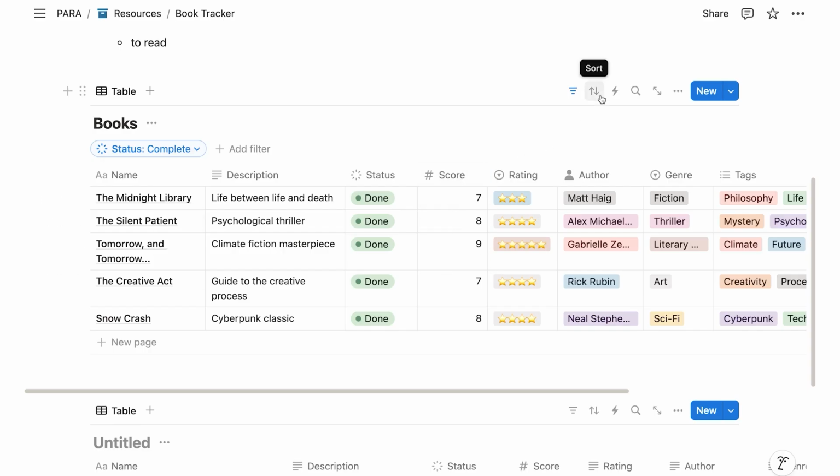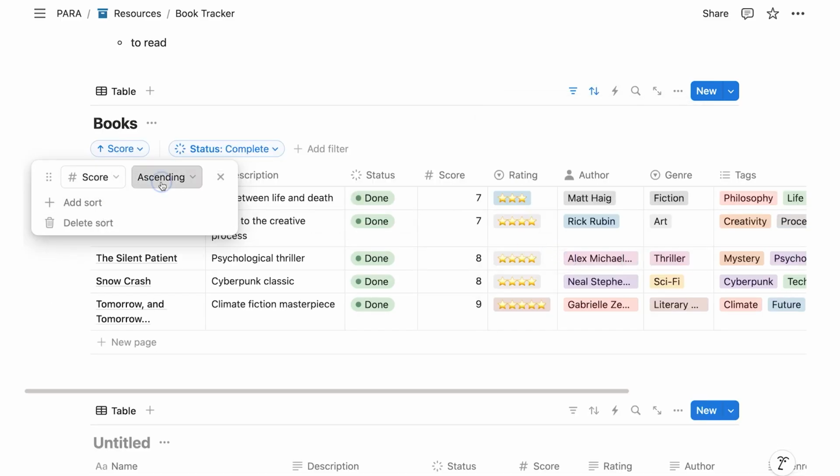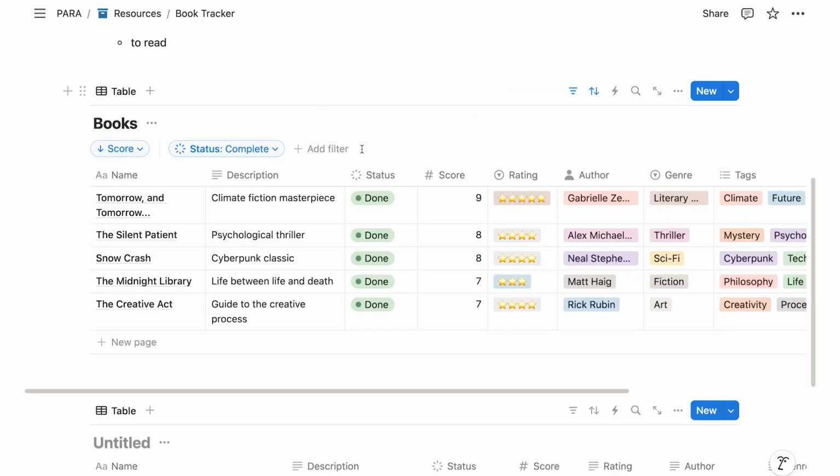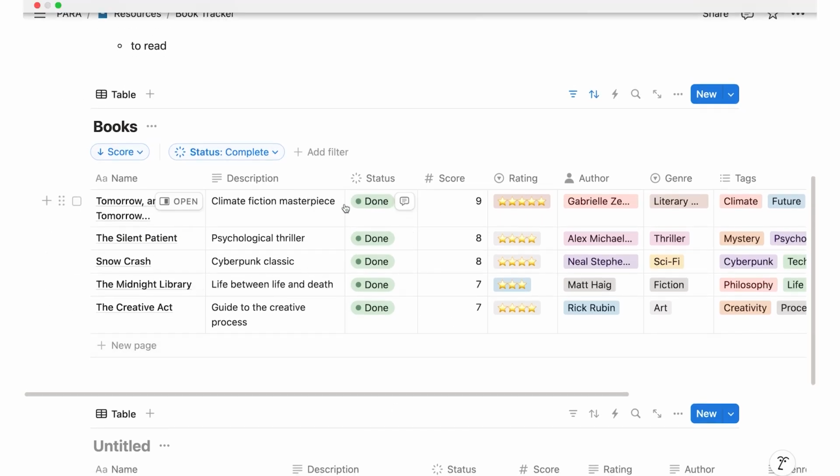I can do so again by adding a sort and saying, okay, please sort by the score, and please sort it descending, right, so the highest scores are at the top. So now I have all my books at the very top that are very good, and then going down to the ones that I've liked less. Now, if I had to do this every single time, well, this would be quite annoying.